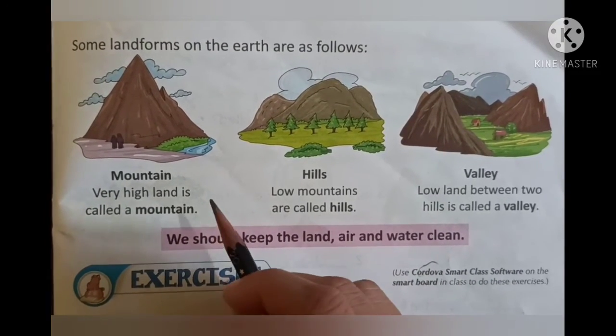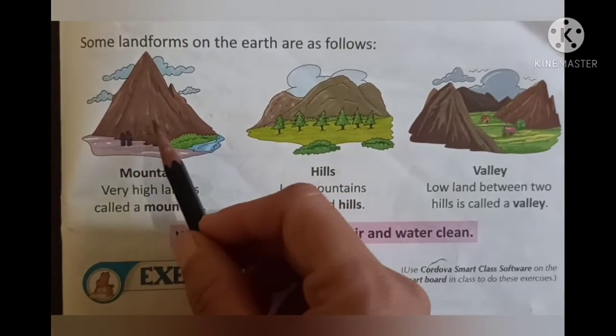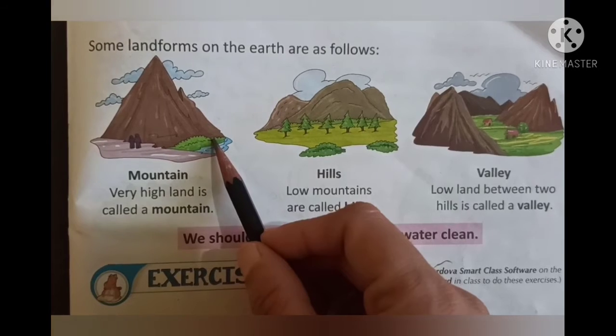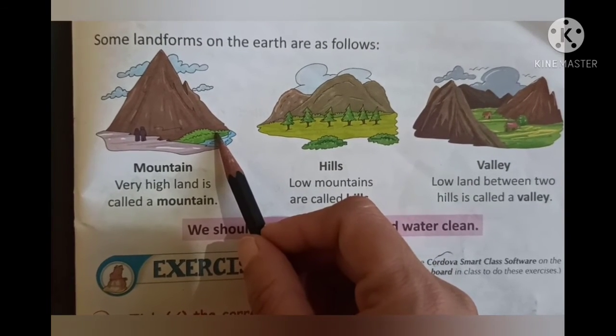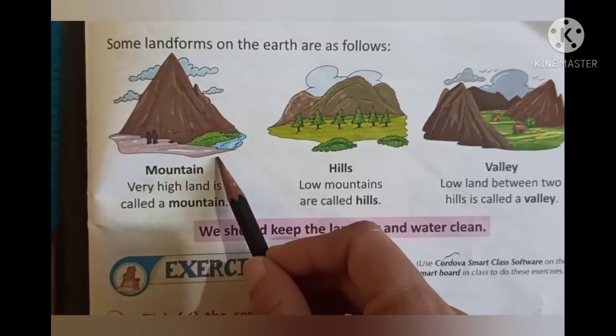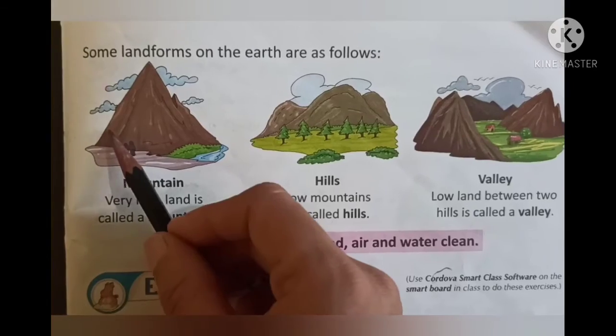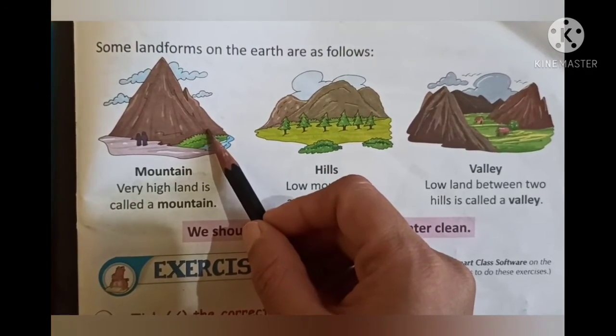Students, here you can see the landforms that are found on the earth. Mountains. So here you can see mountains. In Marathi we call it Parvat. So mountains are very high land. They are much higher than the surface of the earth. Very high land is called a mountain.